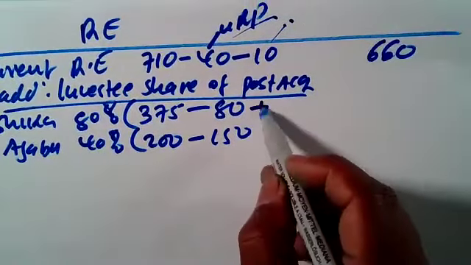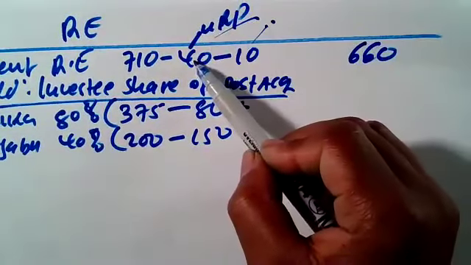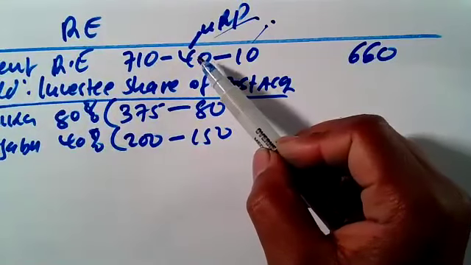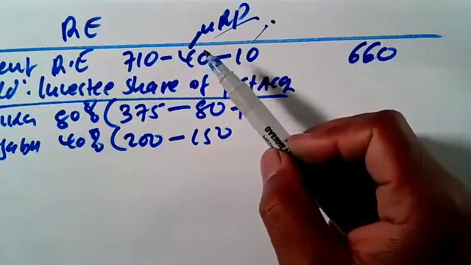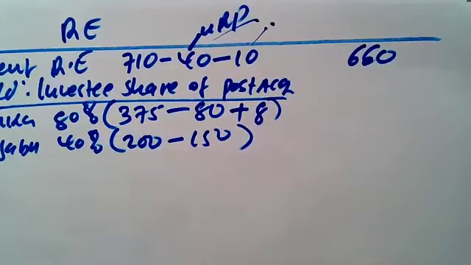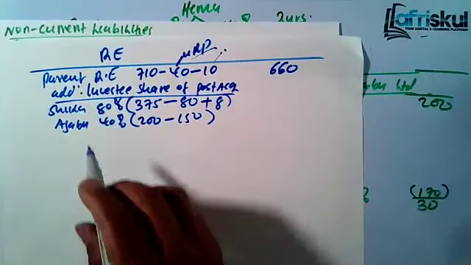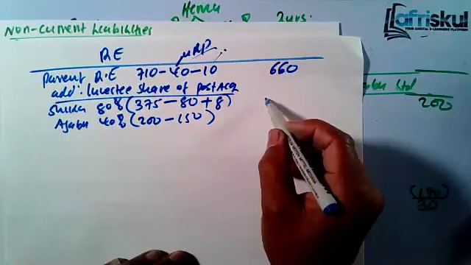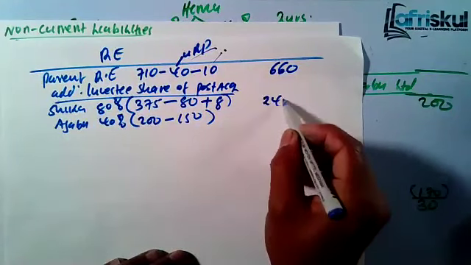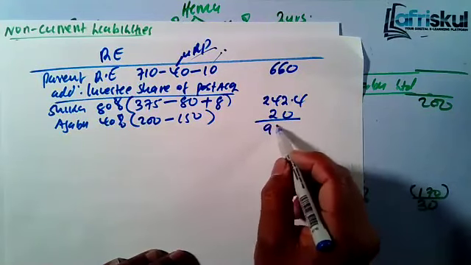But for Shika, remember the parent sold an item to Shika and made a profit of 40. That means Shika overcharged the depreciation. There was an overcharged depreciation of 8. You add it back. That's why I'm telling you, in an exam, be careful with this. So for Shika, 80% of that you'll get is 242.4, and for this one you'll get 20. So that means the retained earning you'll have is 922.4.